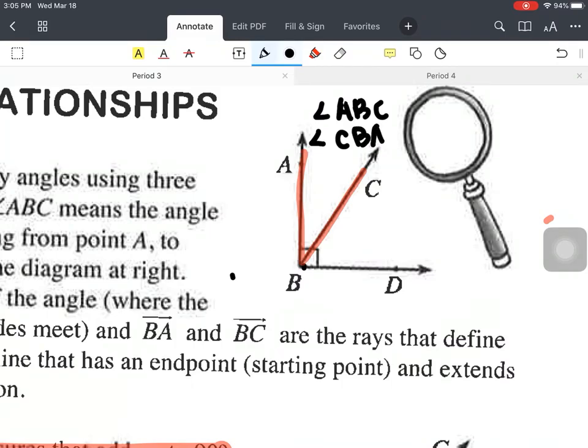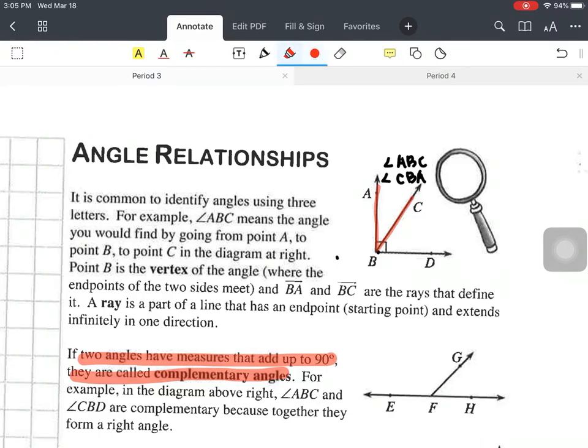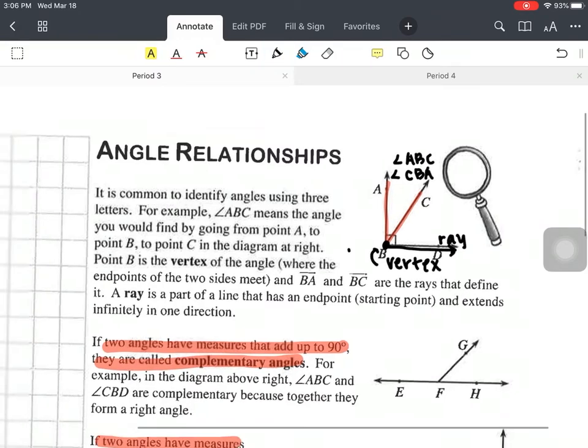angle CBA. If there was no other angle attached to it, you could say that it's angle B. And then if there's a number on the inside, you can also say that that's that numbered angle. This one right here, CBD or DBC. Those are your 2 options for this angle. If you say angle B, it will be confusing for this one. And so we remember vertex. And then the thing that comes out of it, one direction, is a ray. That's the vertex. So that's just a little bit of review.